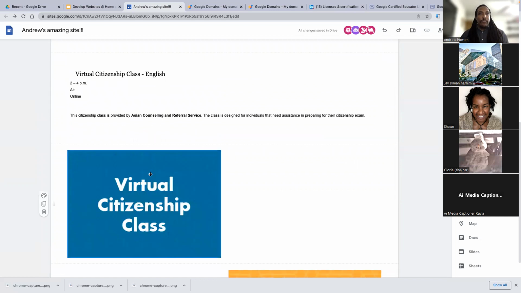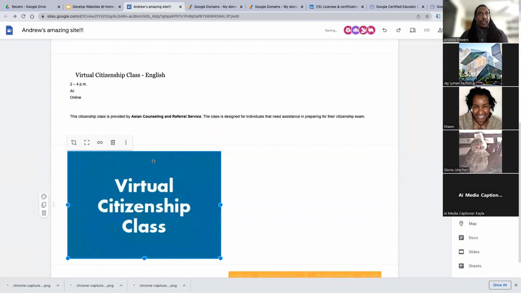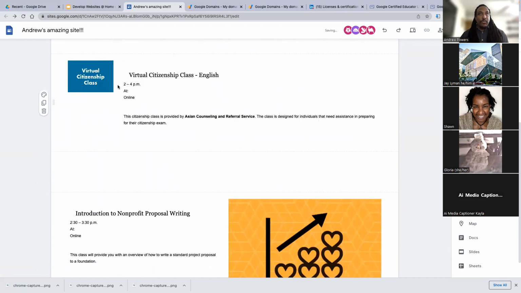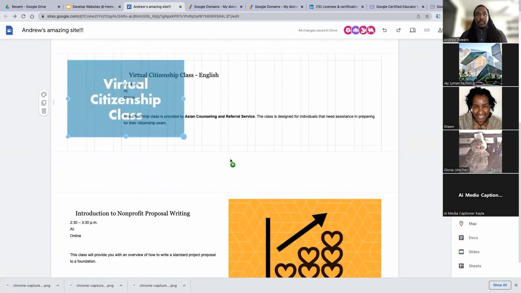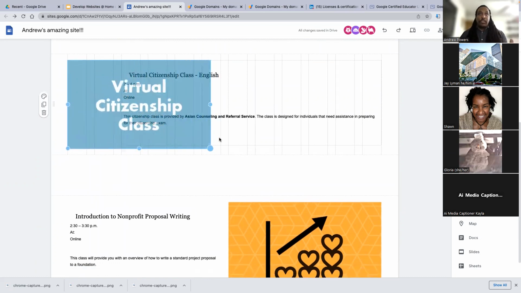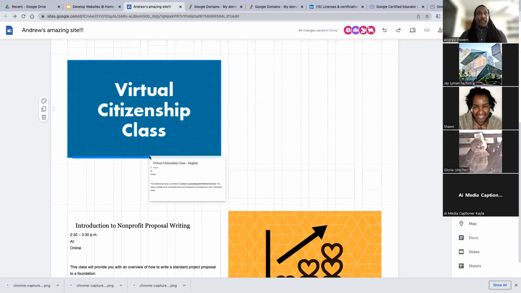All right, so I'm looking at what you just added. This is a virtual citizen class. I'm going to move this up here. Oh, nope, not going to do that. I'm going to move this right next to this one. So it automatically tries to reshape everything, but that's what you can actually pull to reshape. And since two items are in the same rectangular box, when I reshape one, it's going to start reshaping the other. Oh, terrific. And now, I'm not tied to any of those. I was just goofing around with it, but it just made it really big, which was surprising.